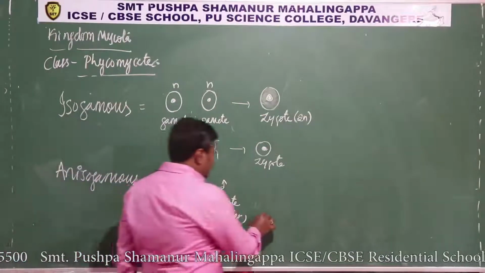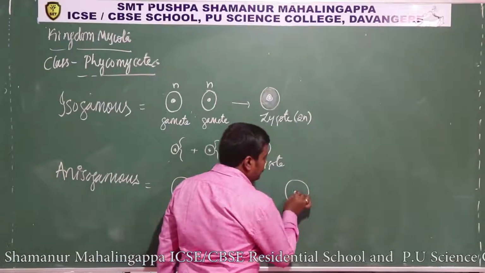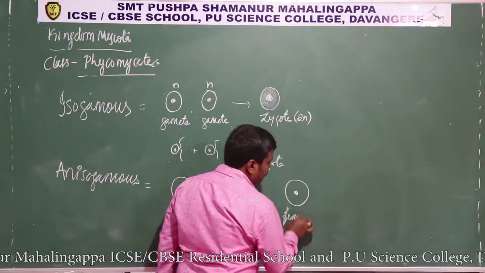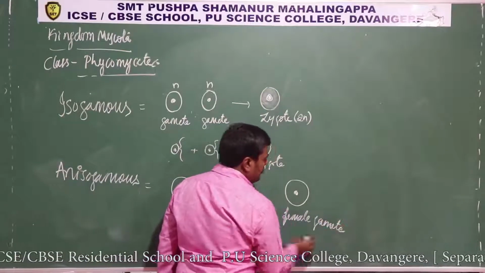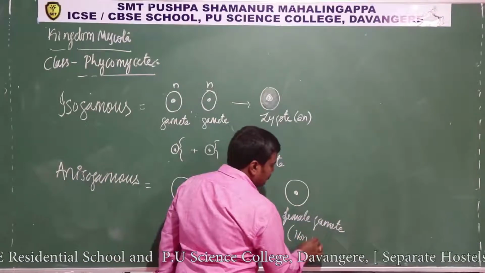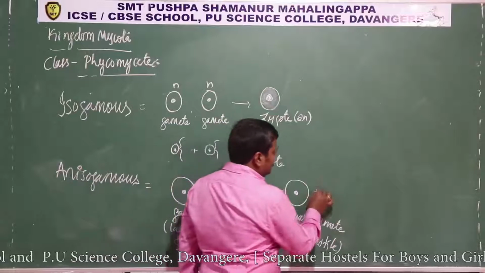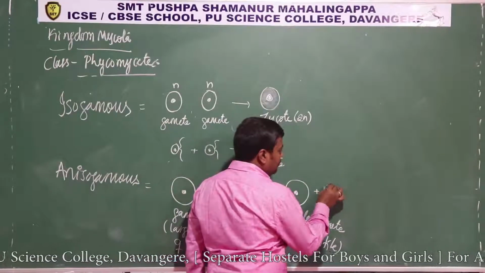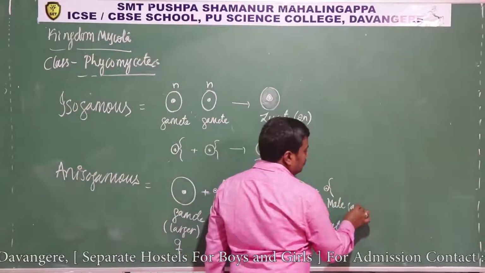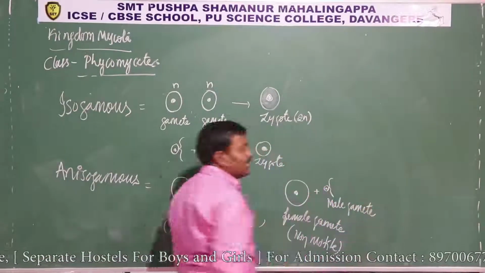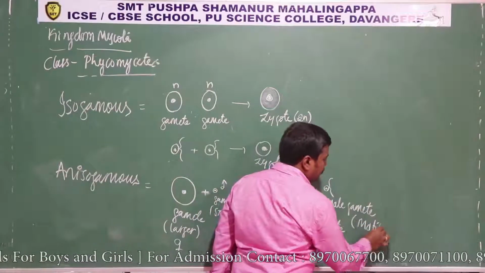Okay, so there is another similar condition. The larger female gamete is non-motile. Then the smaller male gamete is motile.